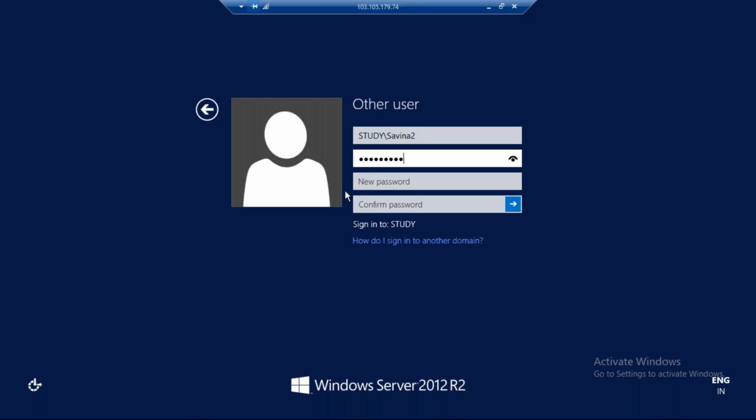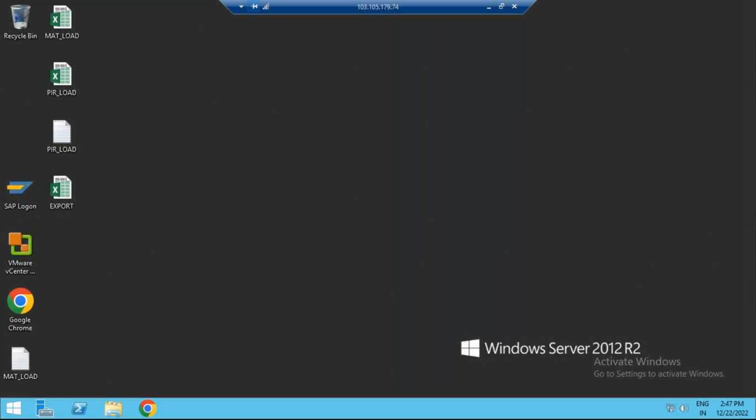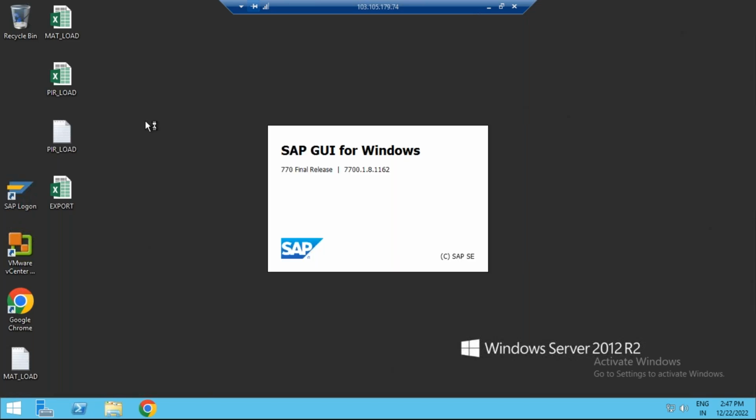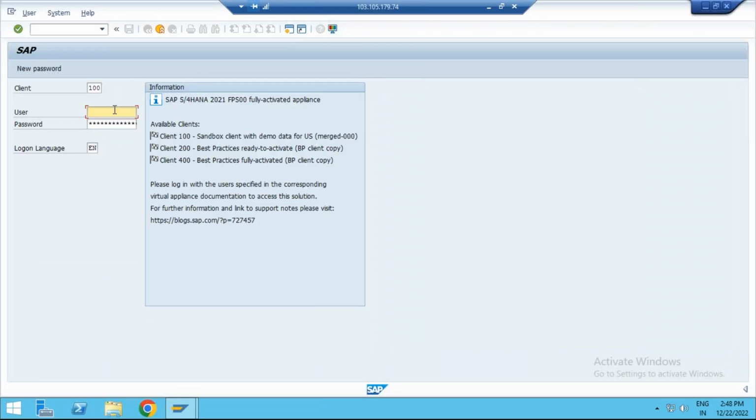Welcome 10 was the old password. Let's see, I'll try welcome 1. Previously maybe somebody used it. Yes, that will work, only welcome 1. Okay, right, go to login, enter the password, and click on login again.